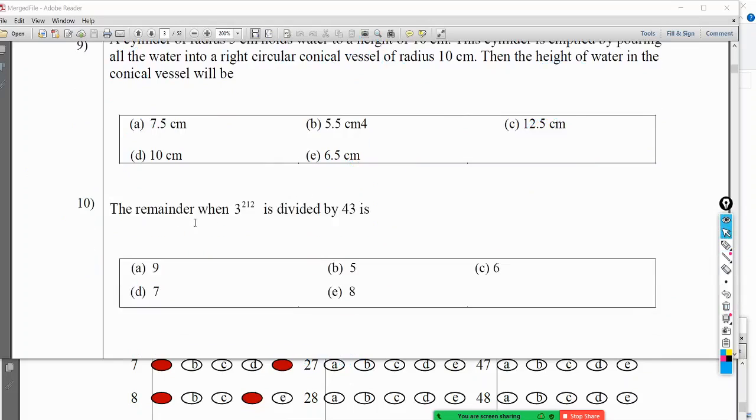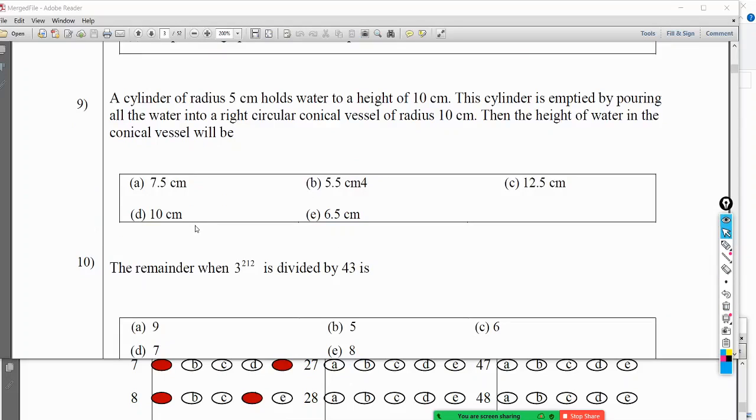So this is, sorry? Yeah, in that kind of scenario, if we mark A, will we be given marks, or if we didn't mark anything, or what will happen in that kind of scenario?